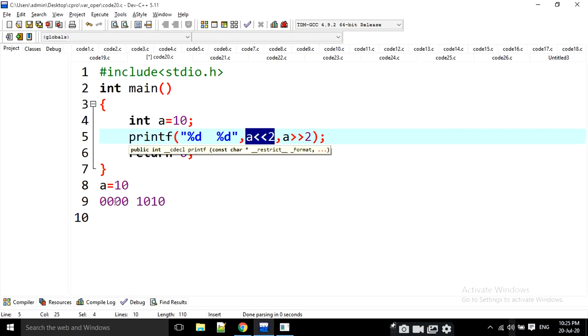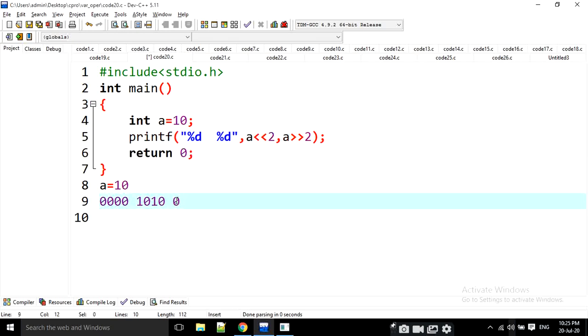That means all these values are moved like this. That means this is 2 power 1, this is 2 power 2, 2 power 3, 2 power 4, 2 power 5, 2 power 6. 2 power 0, 2 power 1, 2 power 2, 2 power 3. 2 power 3 means 8 plus 32. That means it is going to be represented as 40. That means this value is 40. Okay.